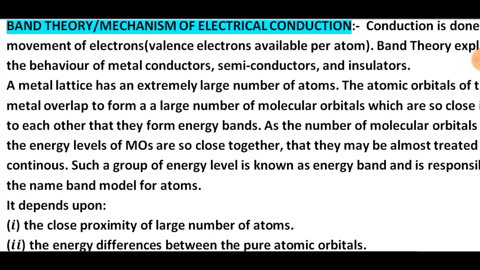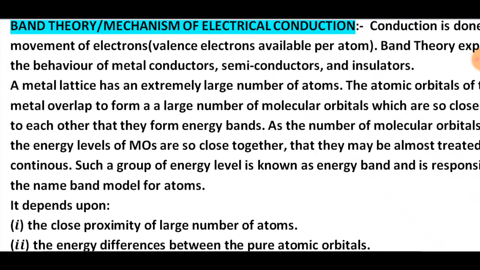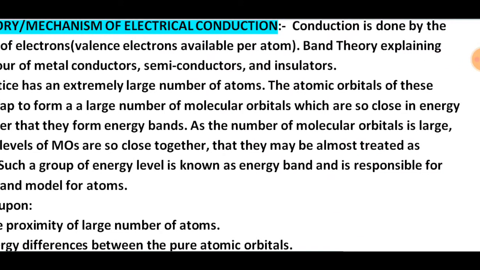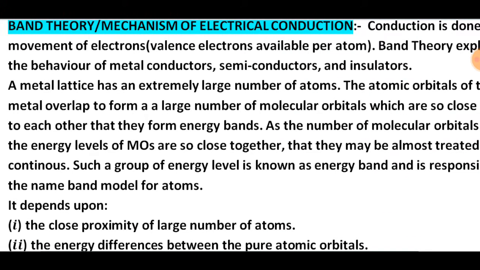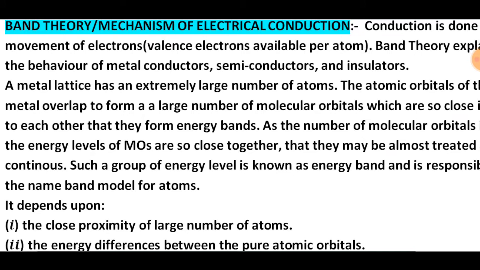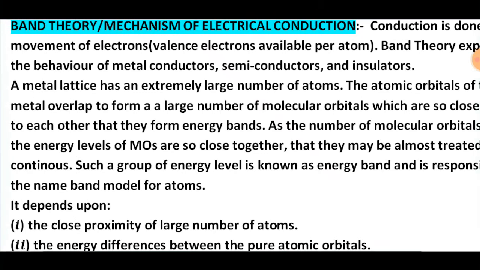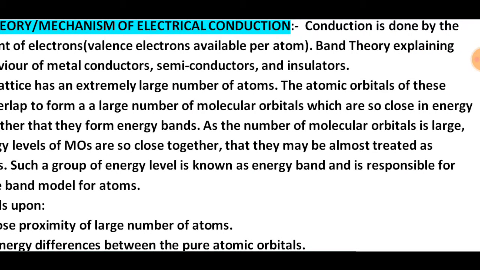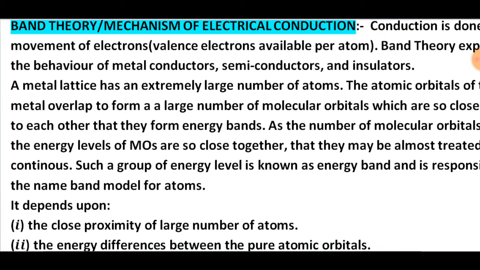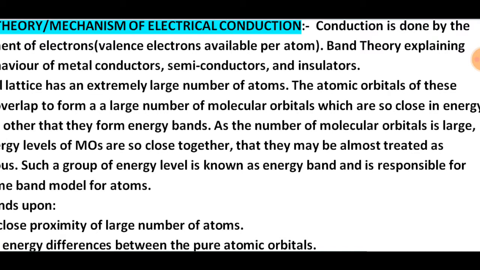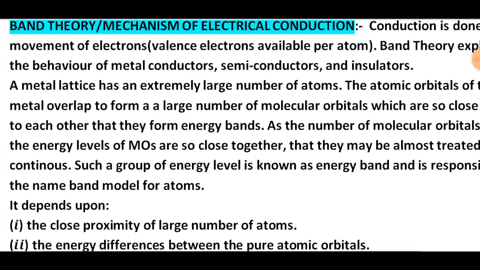The atomic orbitals of these metals overlap to form a large number of molecular orbitals which are so close in energy to each other that they form energy bands. As the number of molecular orbitals is large, the energy levels are so close together that they may be almost treated as continuous. Such a group of energy levels is known as an energy band, hence the name band model for atoms. It depends upon two factors.